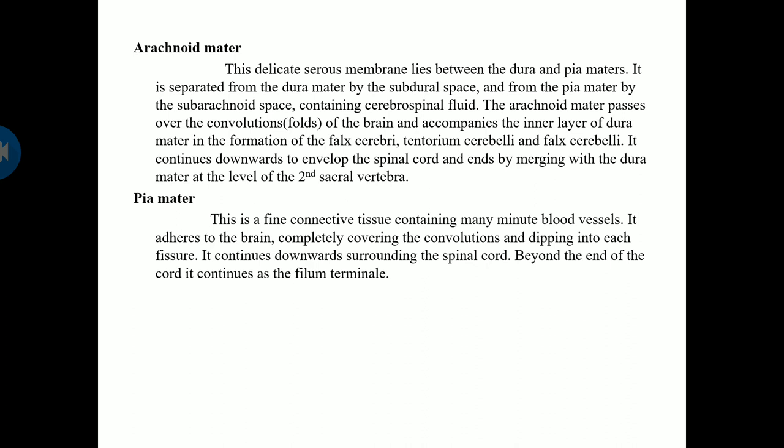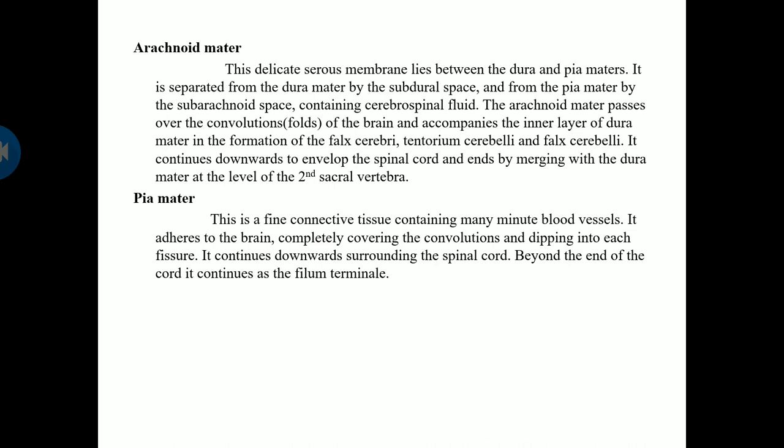Arachnoid mater passes over the convolutions. There are a lot of folds in your brain, so this arachnoid membrane will also enter inside those folds and come out. It accompanies the inner layer of dura mater in the formation of falx cerebri, tentorium cerebelli and falx cerebelli. It continues downwards to envelop the spinal cord and ends by merging with the dura mater at the level of the second sacral vertebra.